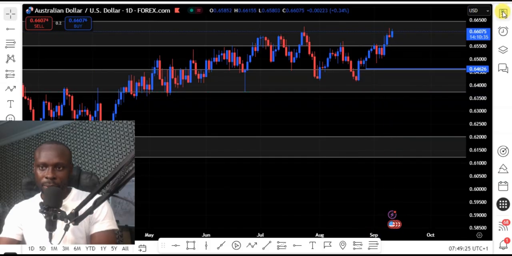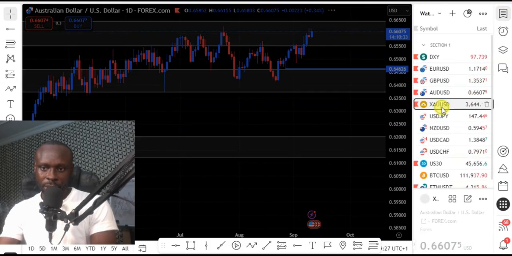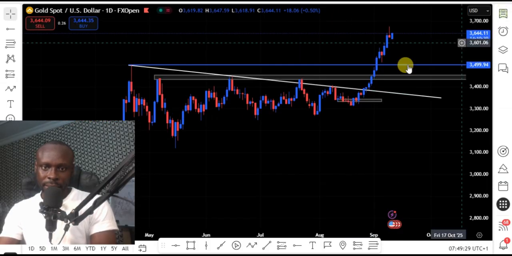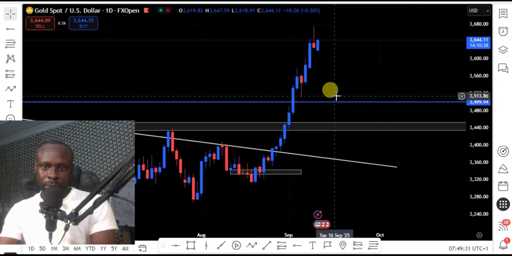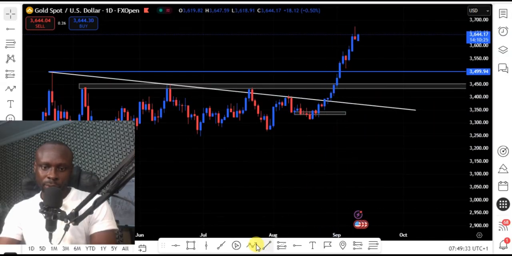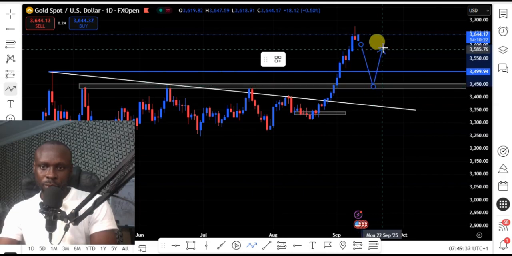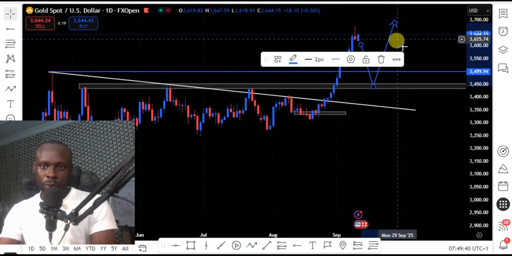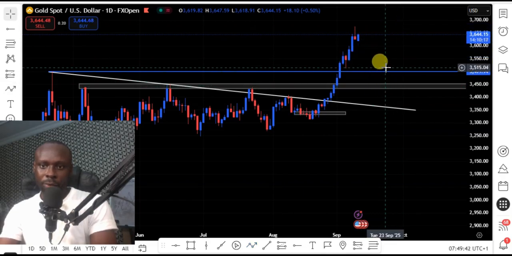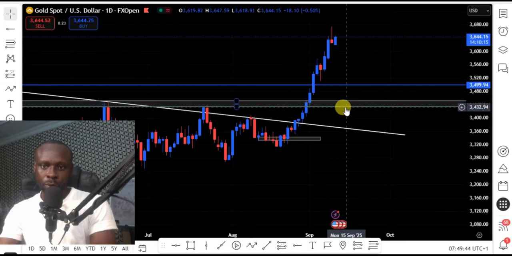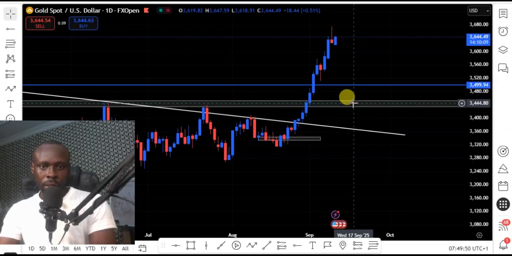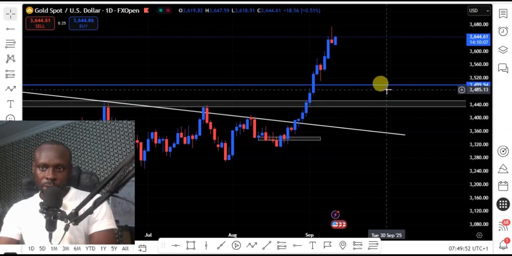So let's look at our next pair, which is gold USD. Gold on my daily chart still remains bullish, but we expect a retest of this weekly resistance, previous resistance. Then we'll start looking for a buying opportunity for the gold USD. So currently I have no clear direction for gold USD until you see price test this support level, before we start looking for any possible buying opportunity for the gold USD.